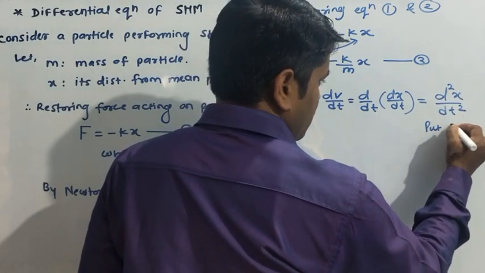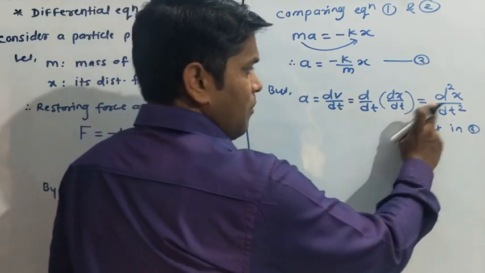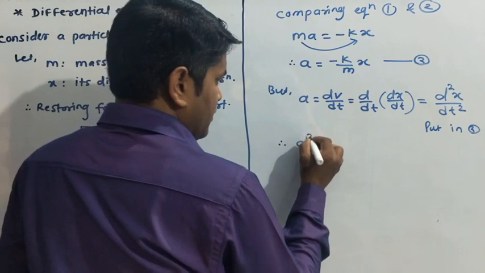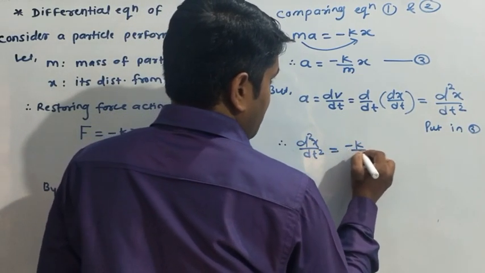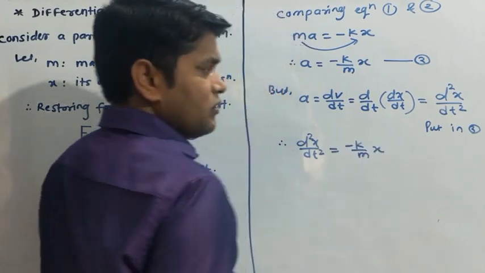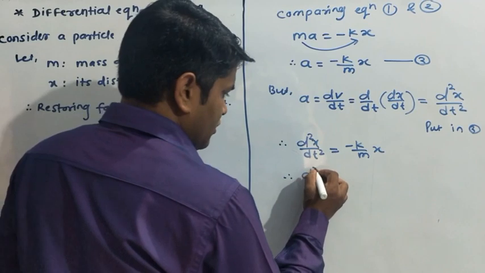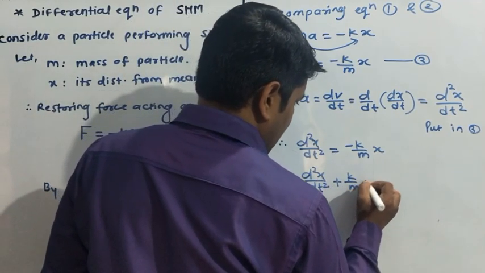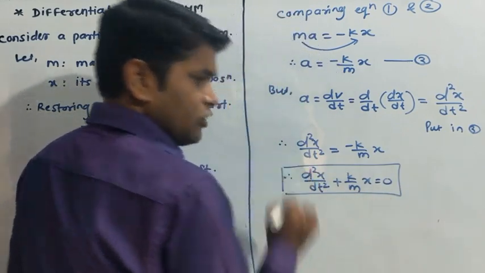Okay, put this value in equation 3. We have to put the value of a, which is d2x upon dt square, here. So we get d2x upon dt square is equal to minus k by m into x. Okay, bring that term to the left side. So we get d2x upon dt square plus k by m into x equal to 0. This is your differential equation of SHM.